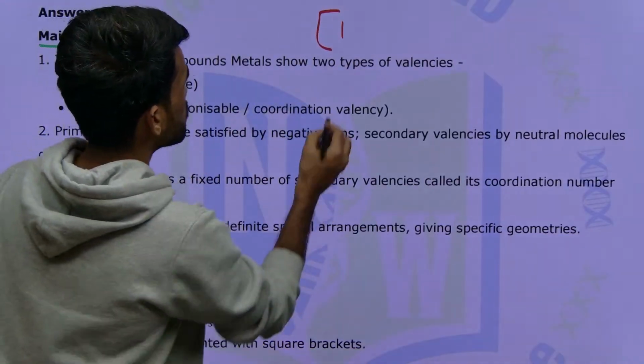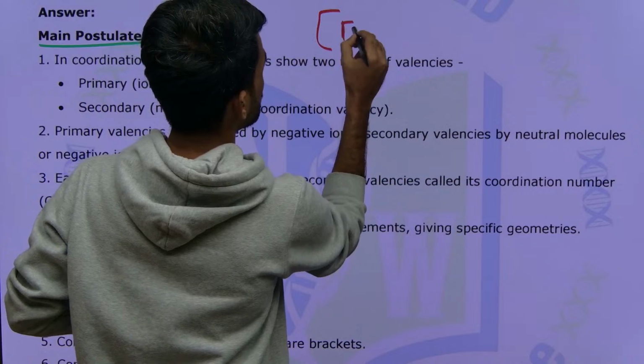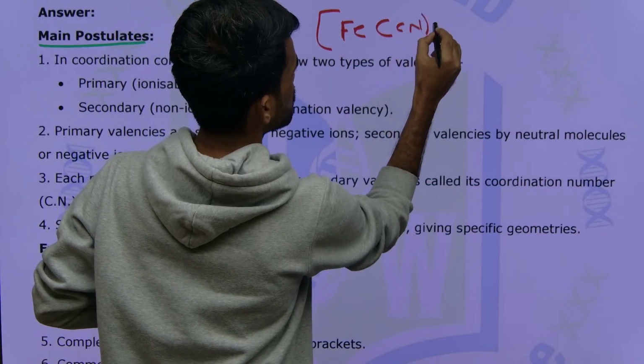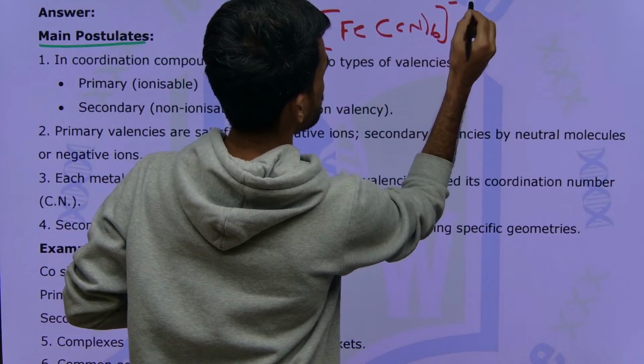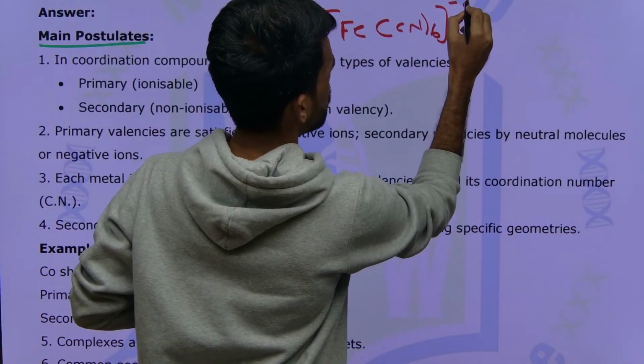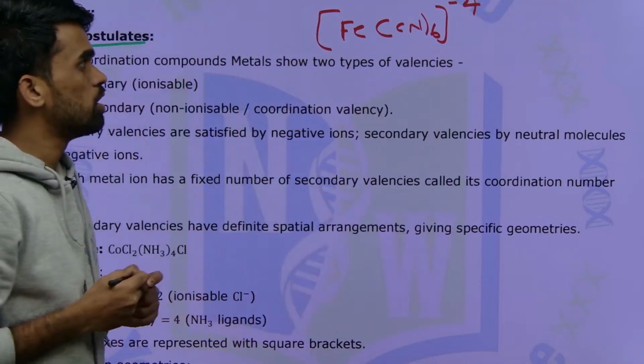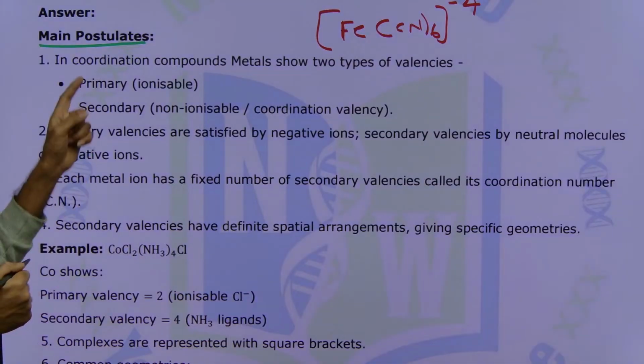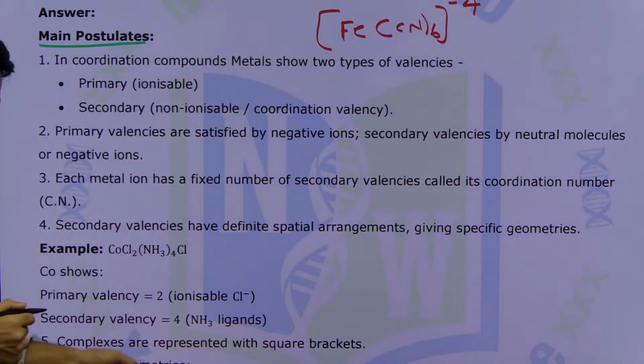For example, I am writing here [Fe(CN)6] with charge minus 4. Now just read these points, then I will explain what I have written.